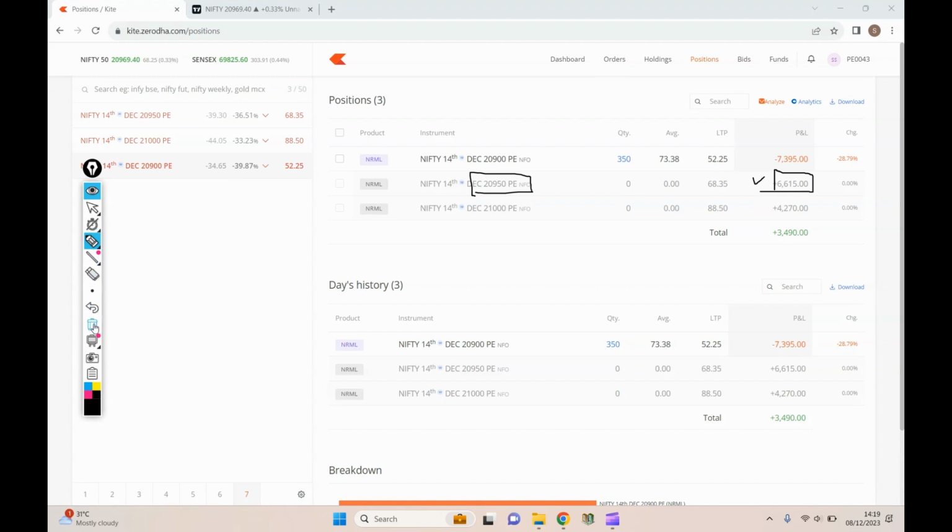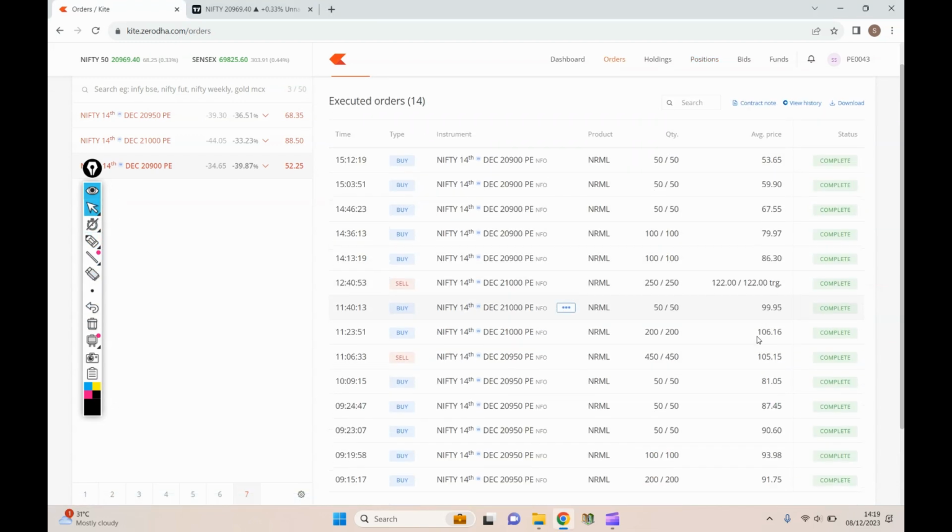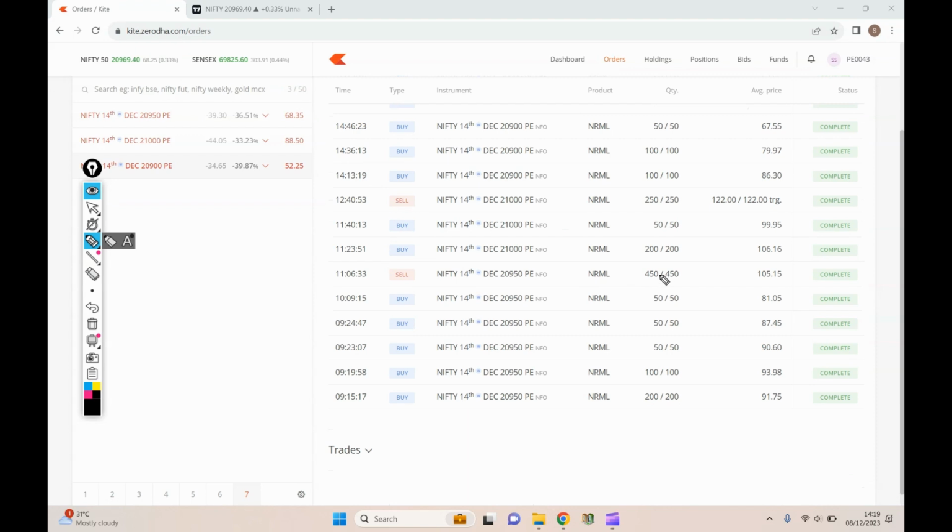However, because the quantity was on a higher side, if you observe here, it was around 450, so around nine lots I was carrying over there. And the capital also was lesser than 50,000. I think around 40,000 odd, I guess, I had used for this trade.